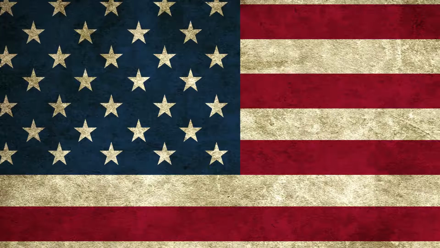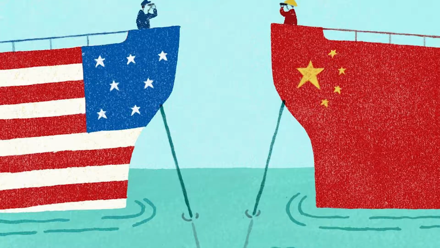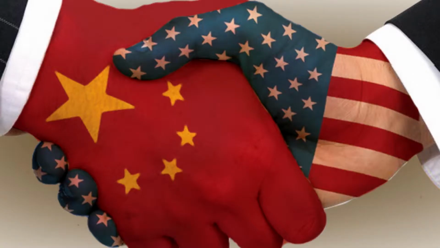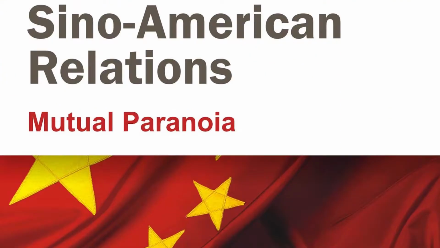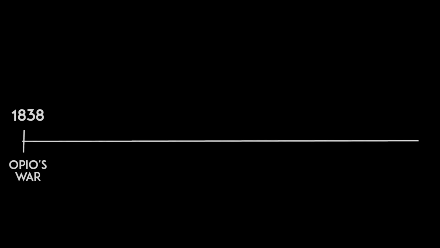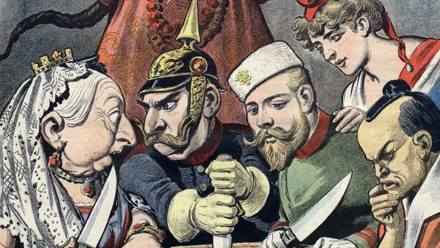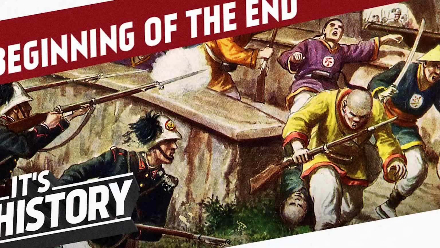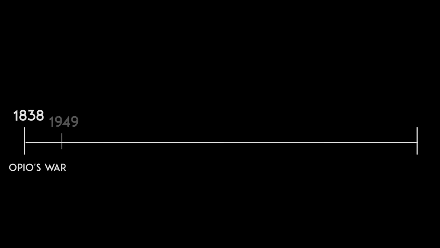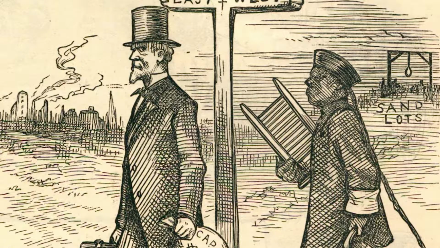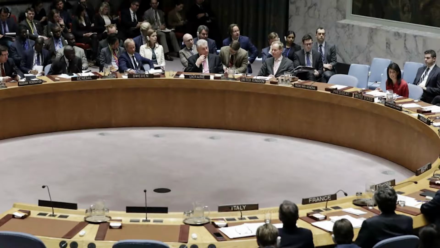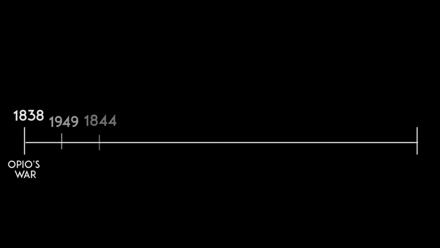In order to explain the relations between China and the United States, we are going to mention some relevant facts that influence the actual Sino-American relations. Our story begins in 1838 with the Opium War. This war starts what is known as the Century of Humiliation for China that will extend until 1949. During this period, China had to face many treaties that forced them to protect foreign powers.